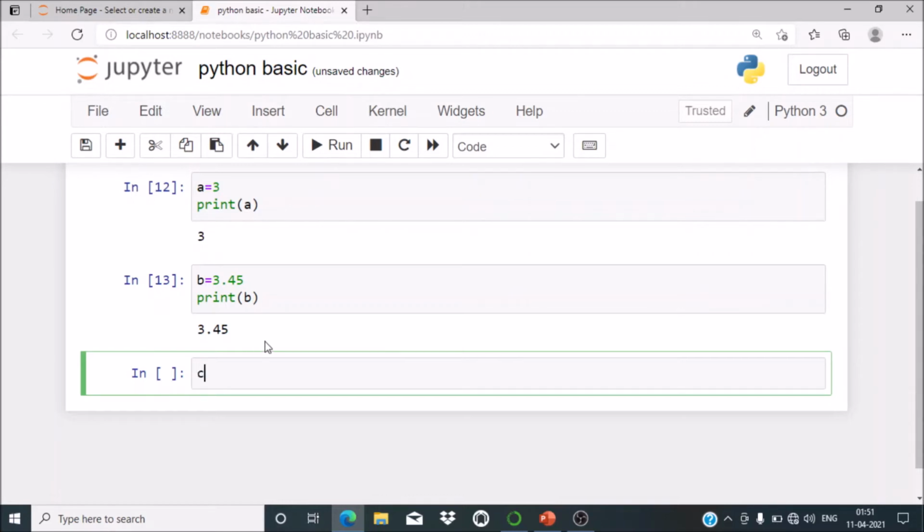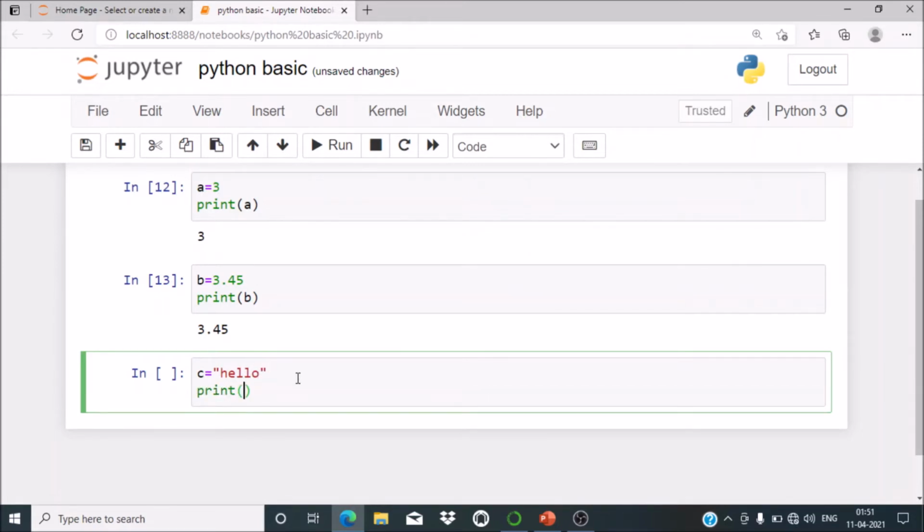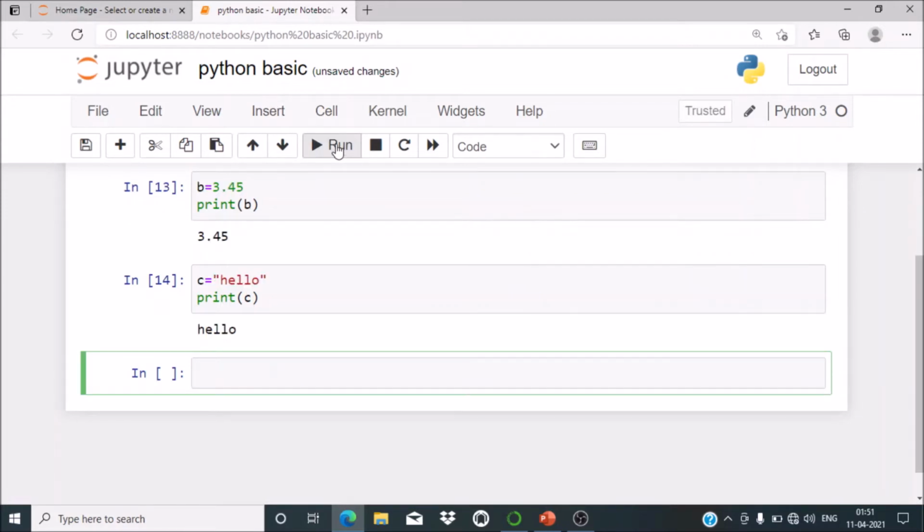Now I will take C is equal to, for the string I will have hello as a string, and I will print C. So in this case also it will definitely work. So it is printing hello.